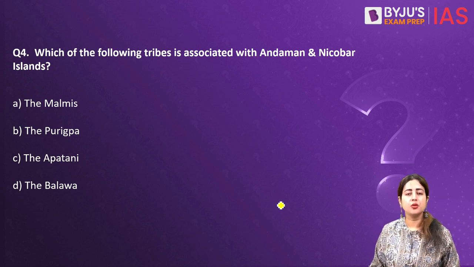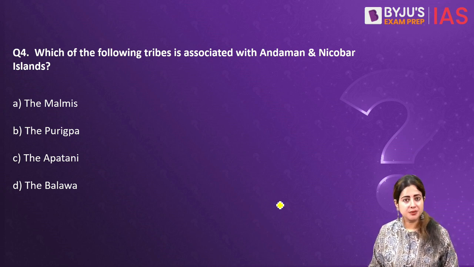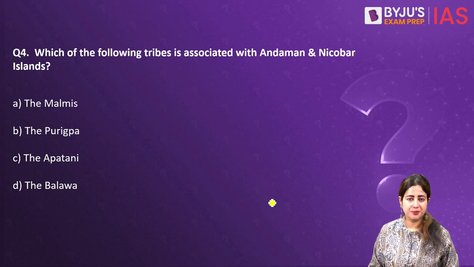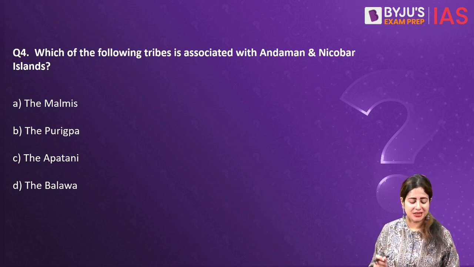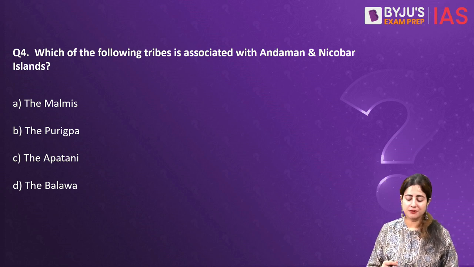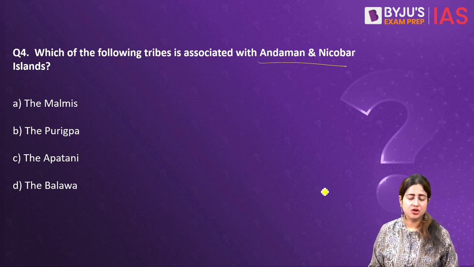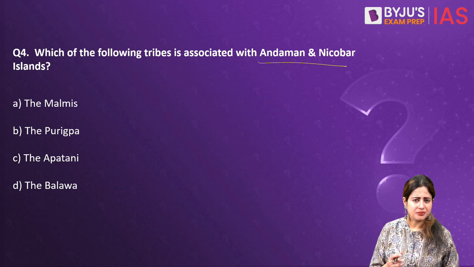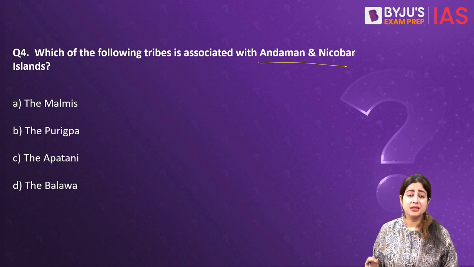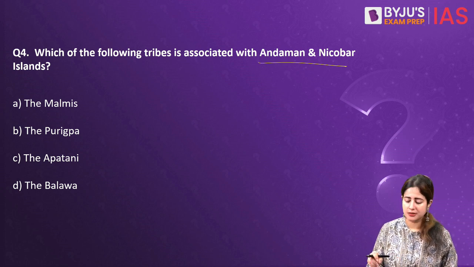It says, which of the following tribes is associated with the Andaman and Nicobar Islands? The first is Malmis, the second is Purikpa, third is Apatani and D is Balawa. These names might confuse you a bit, because more often when we talk about Andaman and Nicobar, we refer to the more common tribes such as the Onges, the Jarawas. Very few times we also talk about tribes that are not in the news day to day, but there are certain tribes from Andaman that we should be aware of because they are very critical to the region.